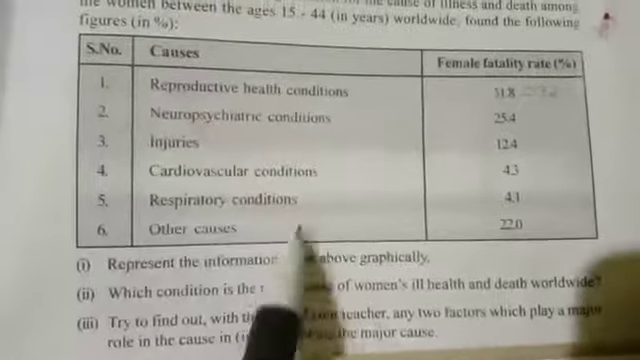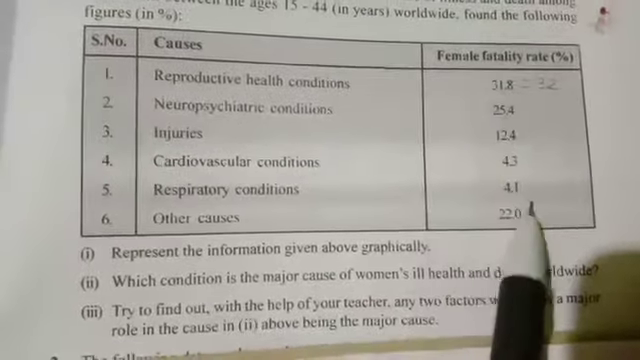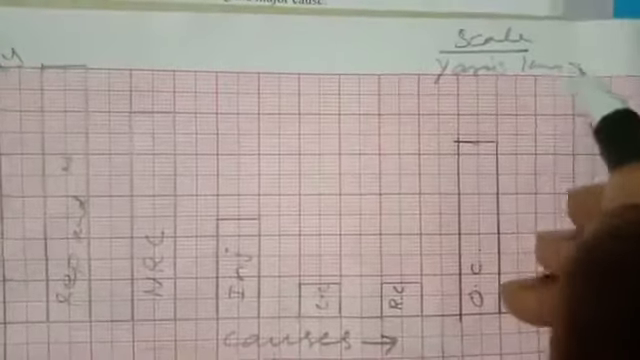Here they have given causes and female fertility rate. So this I am going to take on the y axis, and causes I am going to take on the x axis. On the y axis: 0 to 5, 5 to 10, 15, 20, 25, 30 like that. 1 centimeter equals 5 units on the y axis.